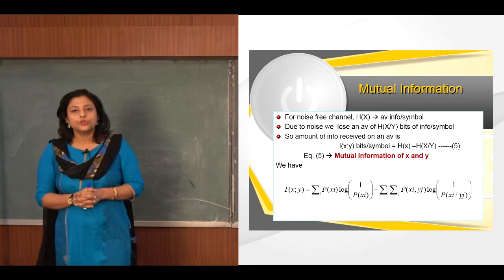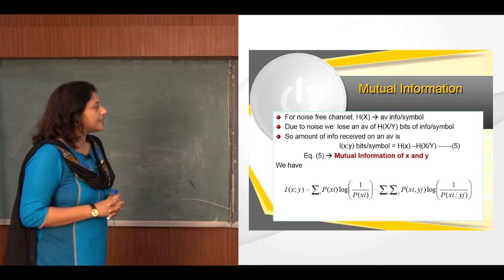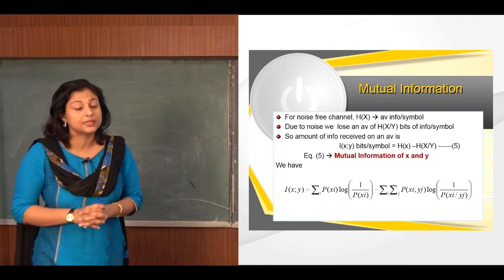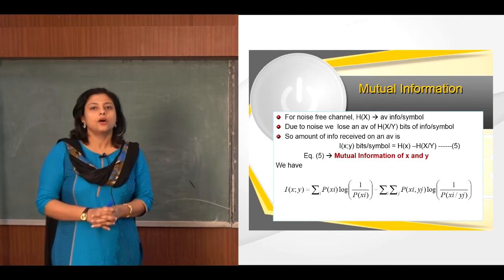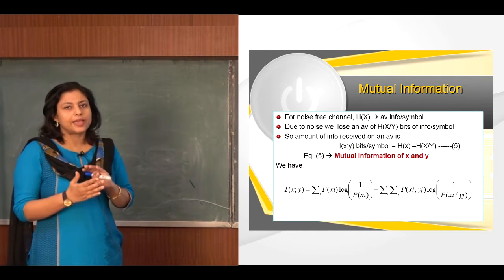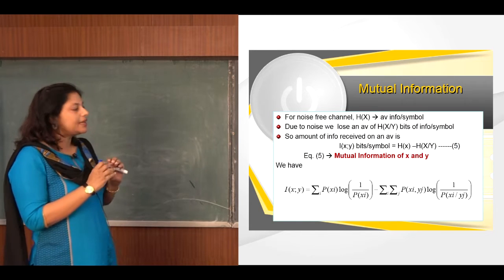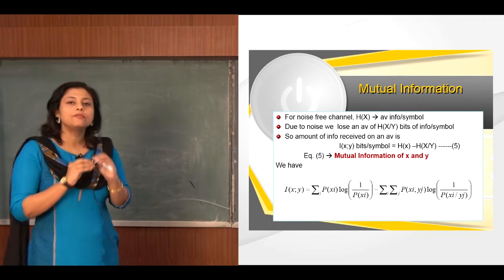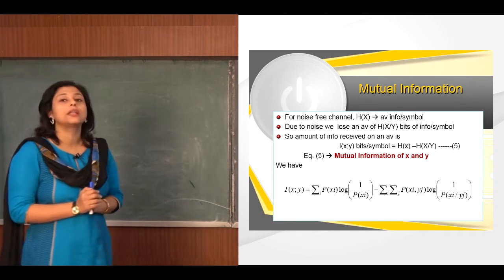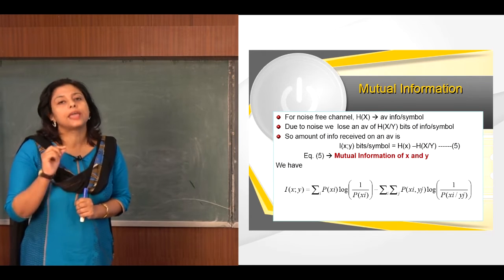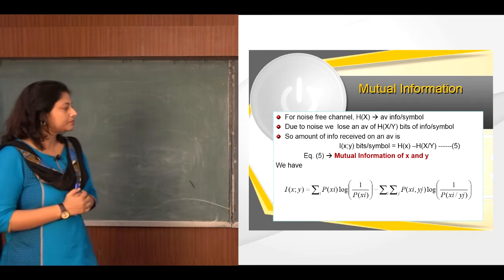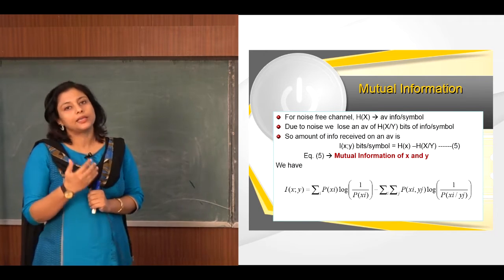Now we go to mutual information. We have seen for a noise free channel, H(X) is the average information per symbol, because in this case H(X/Y), or the equivocation, is equal to 0. But this H(X/Y) is the uncertainty or the noise that we invoke when we are passing the signal. So the amount of information that is received on an average is not only I(X), but it is the joint information of X and Y, where X is the transmitted symbol and Y is the received symbol.